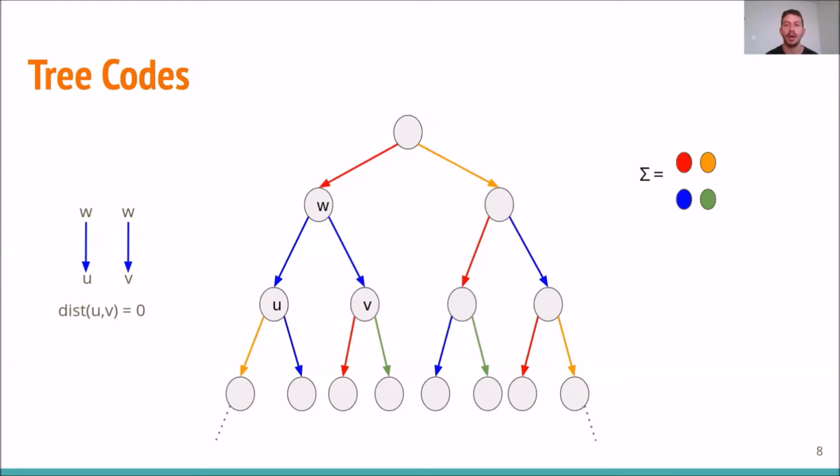And so the relative Hamming distance between U and V is 0, and so is the distance of the tree code. And so if we have a tree code with distance which is strictly larger than 0, we can't have any two edges that go out of the same vertex with the same color.